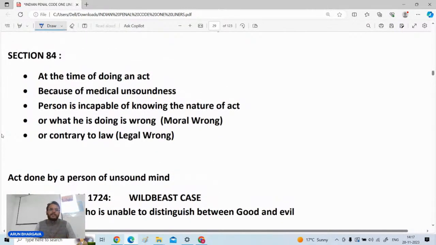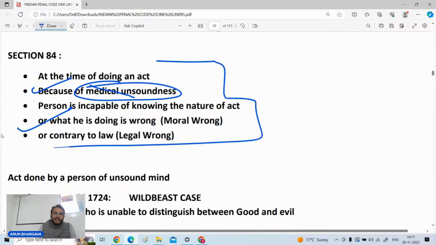If any person, because of medical unsoundness, at the time of doing the act is unable to know the nature of the act or that whatever he is doing is wrong or contrary to law, such person will be getting the benefit of section number 84, that is the defense of unsoundness. Multiple cases are there on this point.